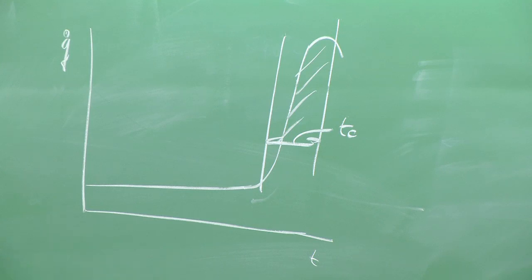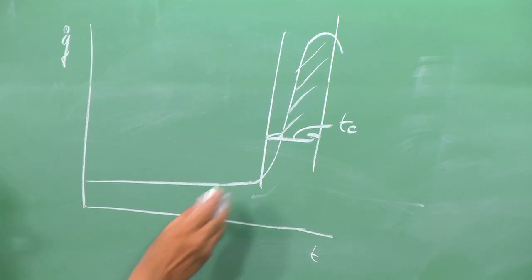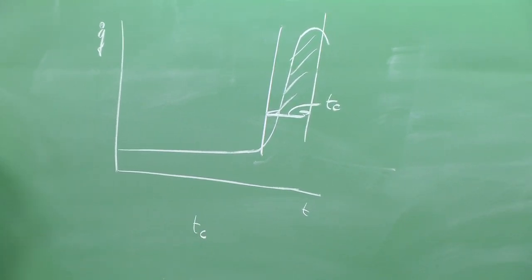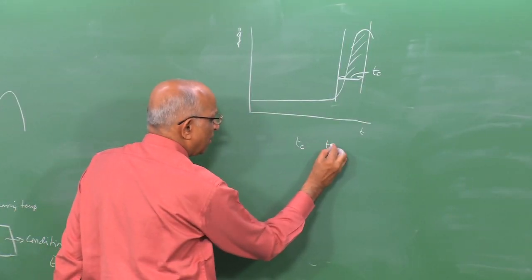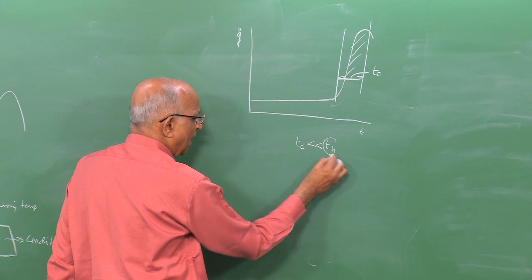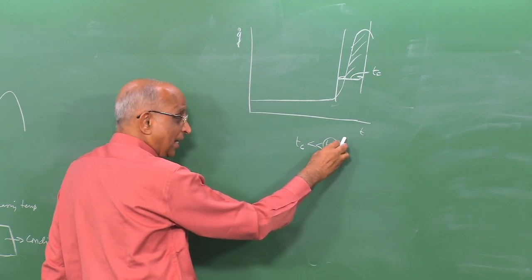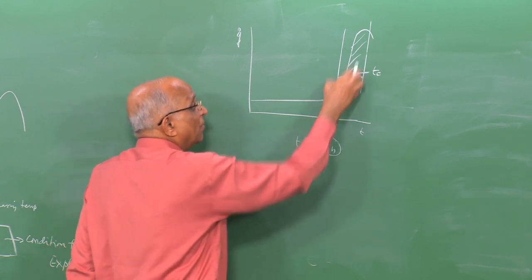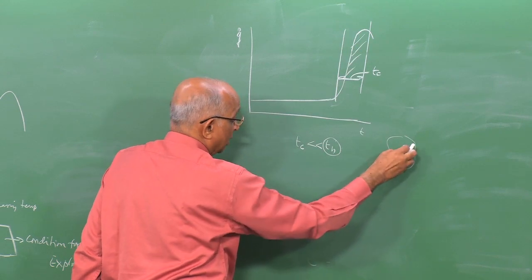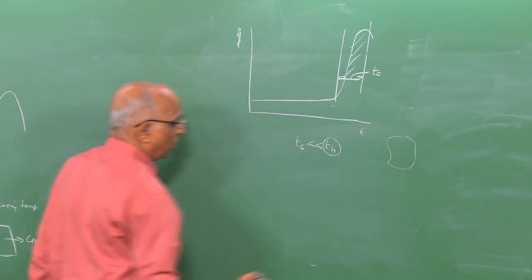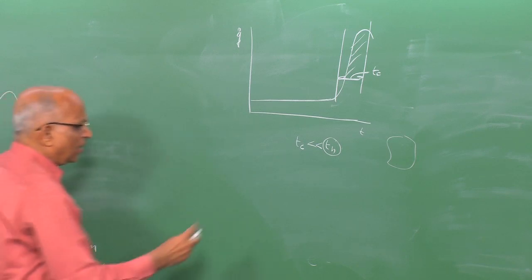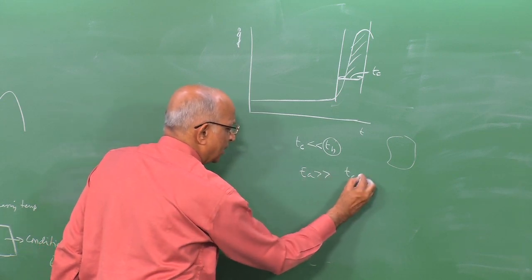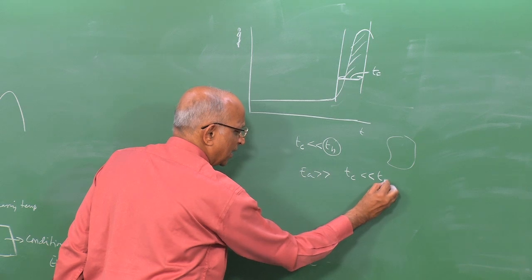But along with this, we also see that if my chemical reaction time Tc is less than the time for heat transfer, that means I enclose it in a system in which my heat transfer time is much larger, then it takes longer for the heat to get transferred out. Therefore, there is accumulation of heat during this short time. The system keeps on increasing in temperature and it sort of explodes. That is one. Second, the activation energy being large indirectly gives us the condition that Th is very much greater than Tc.